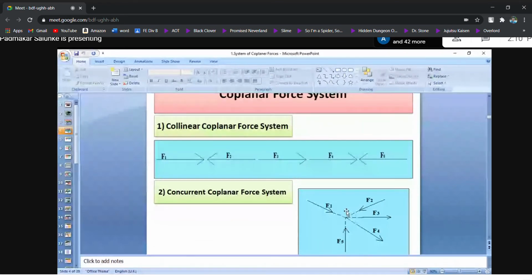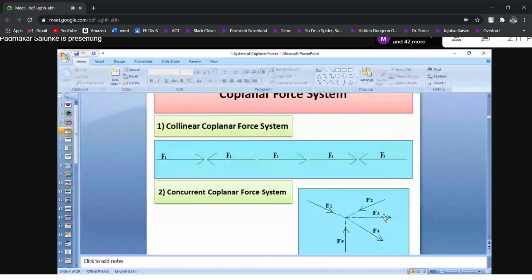So what is the example you are looking at there? It is related to the concurrent coplanar force system. All forces must be coplanar. They have to pass through one point. So here all forces are coplanar, all are lying in this plane, and all are passing through this point. Either this F1 is acting here or acting here. This F3 is acting at the center or acting here. It is one and the same. Their lines of action are passing through one common point.